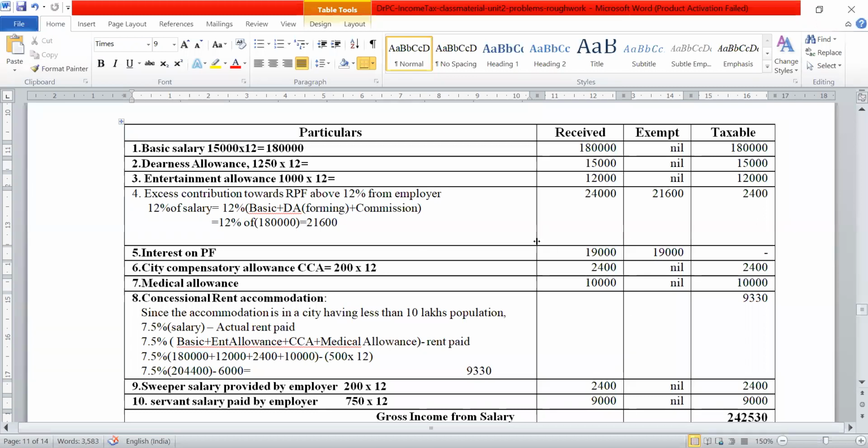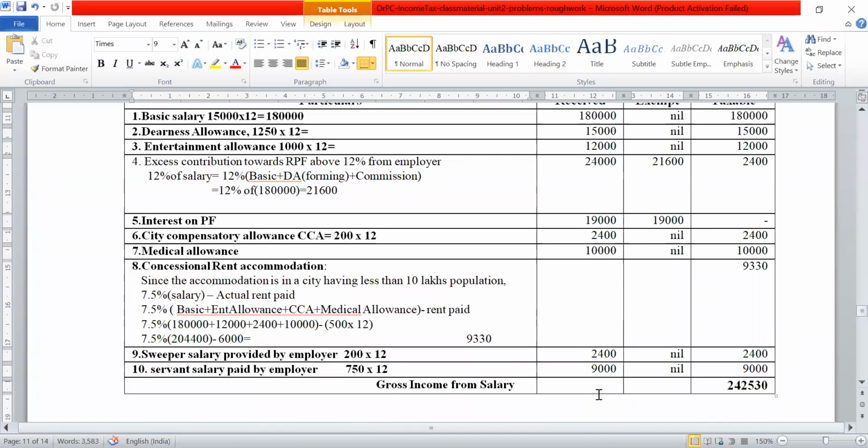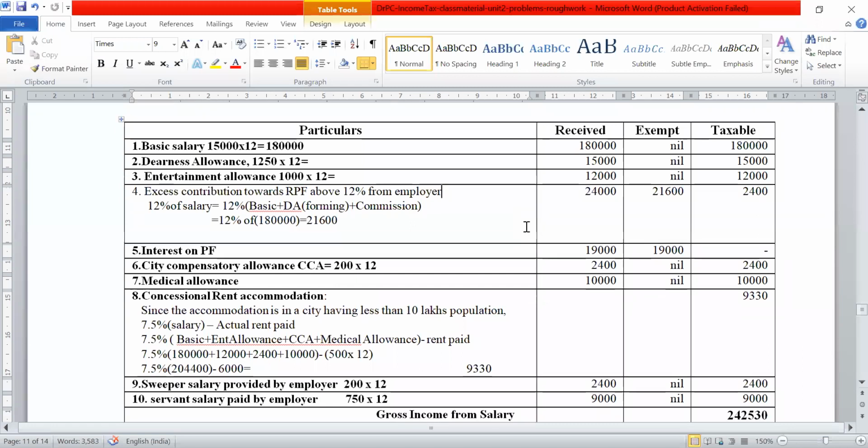If it is Excel, again I have to take from there and give an Excel file also. But I think this is okay. Working and calculations are also there, and it becomes easier for you to follow. Any doubt? Because this is an important problem.